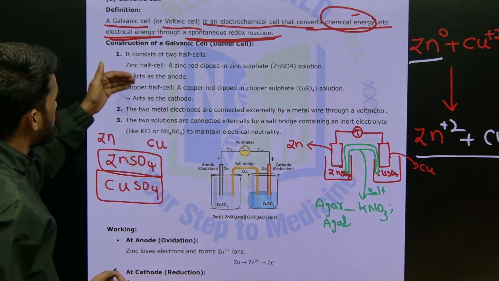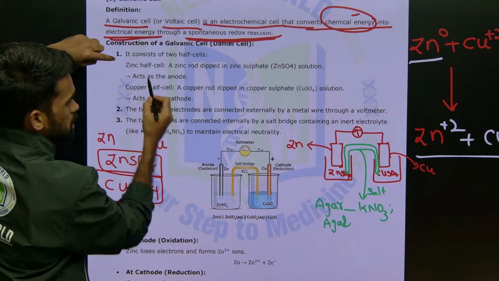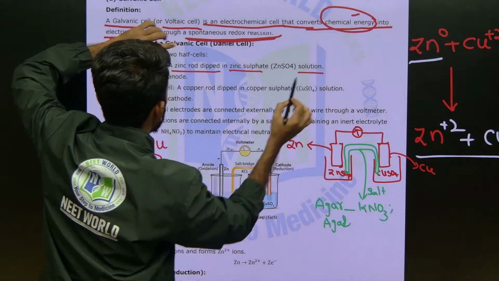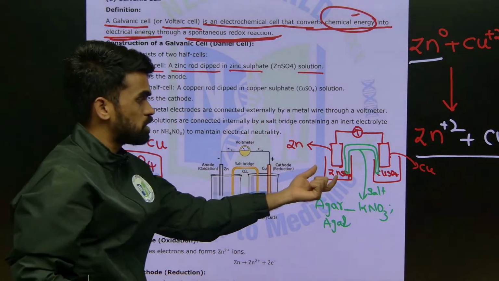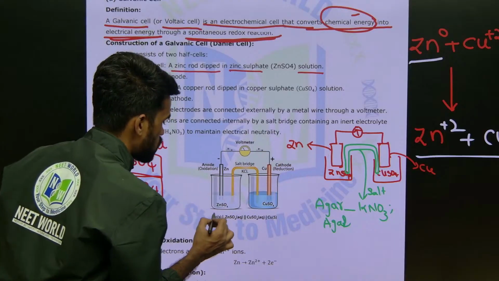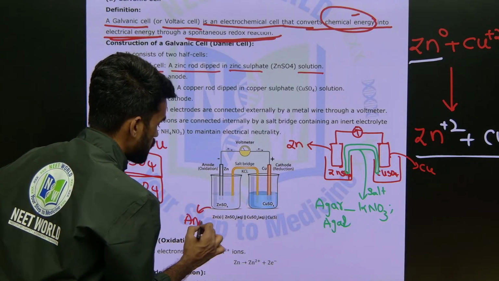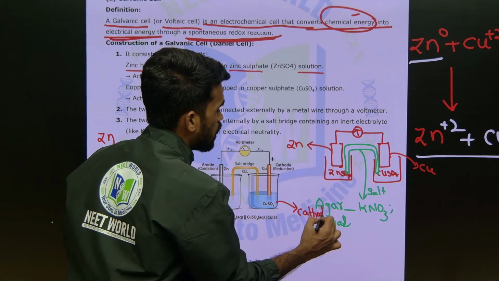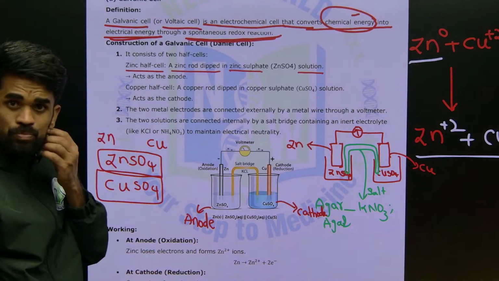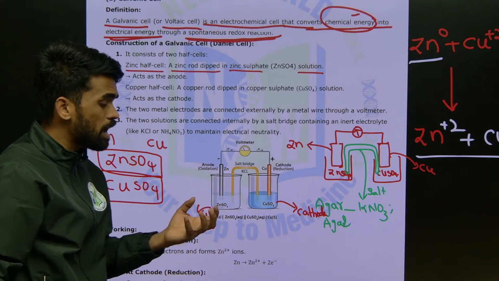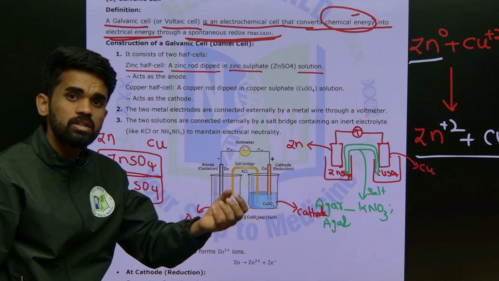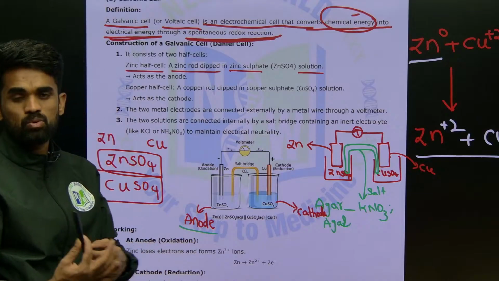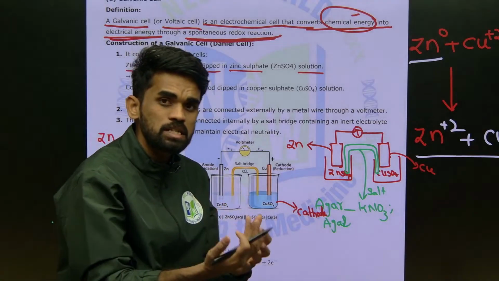So just read all these points. See, in the zinc half cell, what we have made here is a zinc rod dipped in zinc sulfate solution. This half cell is called the anode half cell. And the other one is the cathode half cell. Now sir, how can we decide cathode and anode? The one which has more ability to undergo oxidation should be taken in the anode half cell, because in the anode half cell oxidation takes place. What happens in the anode half cell? Oxidation takes place.